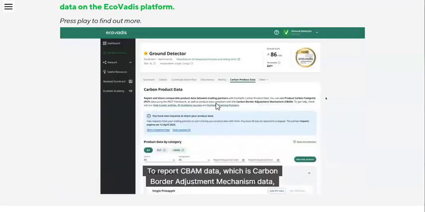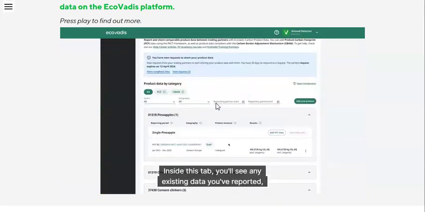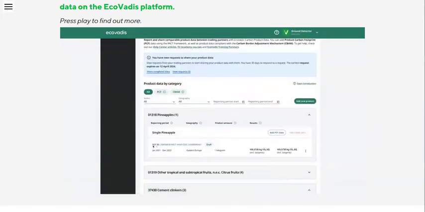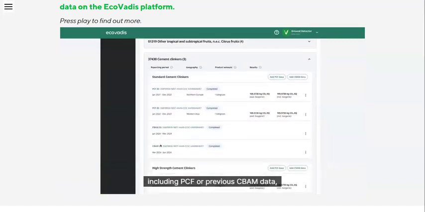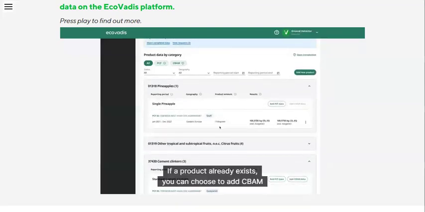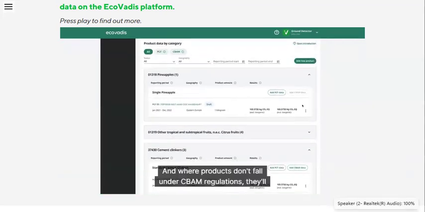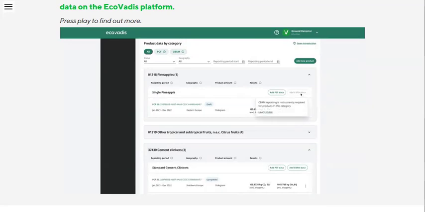To report CBAM data, which is Carbon Border Adjustment Mechanism data, you first need to go to My Performance and your Carbon Product Data tab. Inside this tab, you'll see any existing data you've reported, including PCF or previous CBAM data, and your products. If a product already exists, you can choose to add CBAM data by clicking this button. And where products don't fall under CBAM regulations, they'll be grayed out with this tooltip.